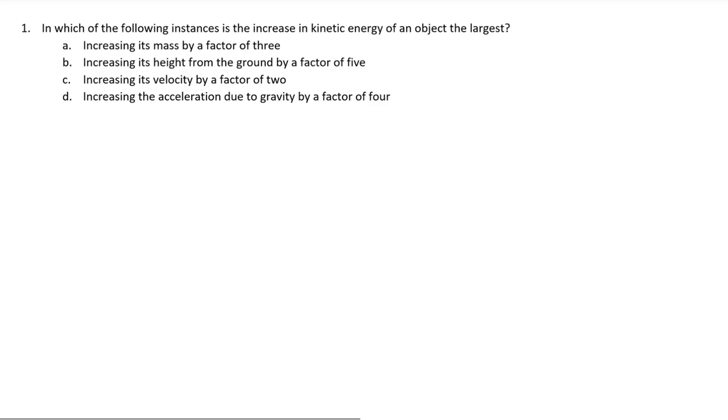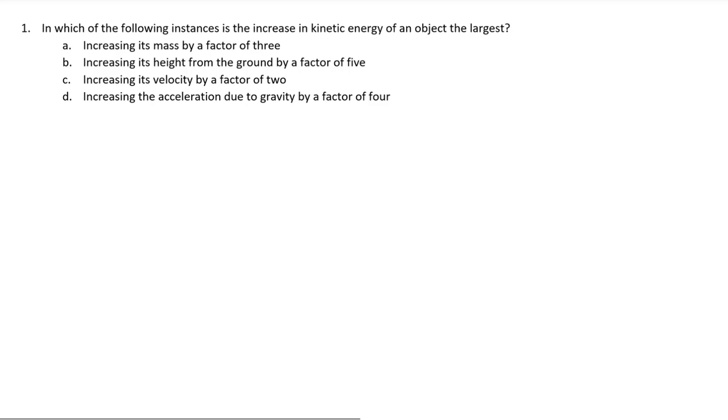Question 1 states, in which of the following instances is the increasing kinetic energy of an object the largest? Increasing its mass by a factor of 3, increasing its height from the ground by a factor of 5, increasing its velocity by a factor of 2, or increasing the acceleration due to gravity g by a factor of 4.